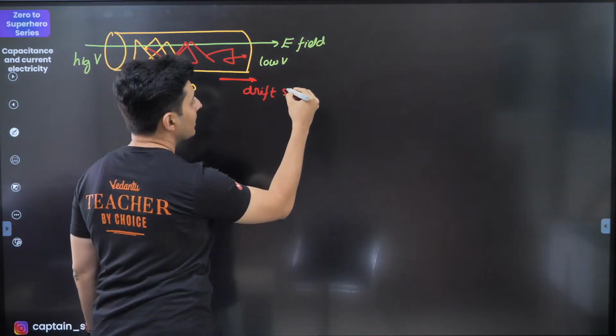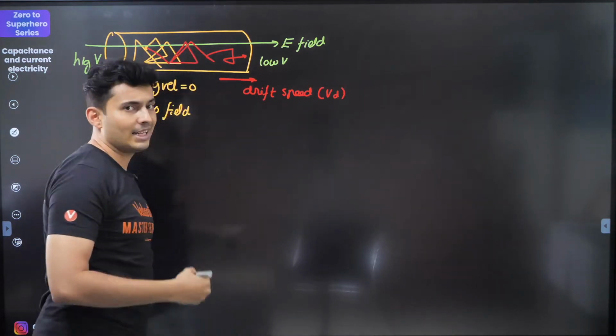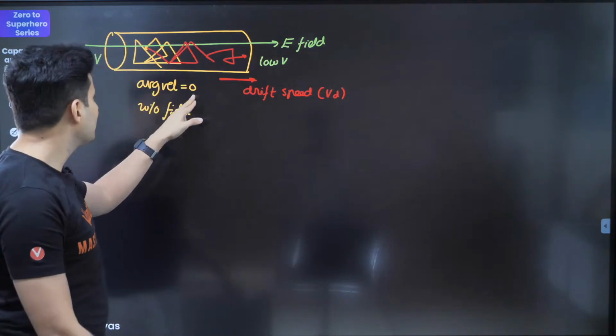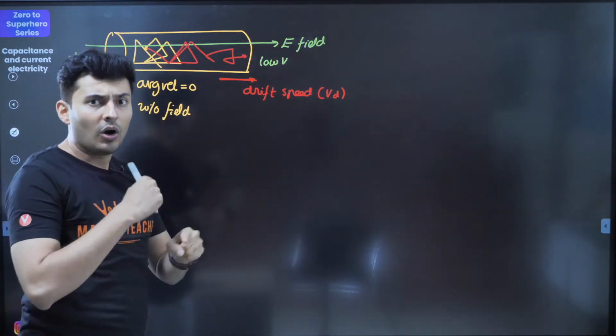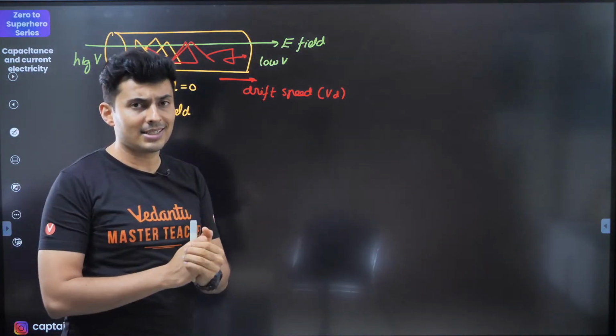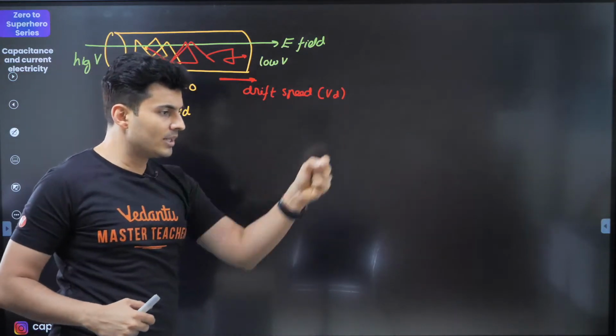That speed is called the drift speed, and I'll put VD over here. That is the drift velocity. The velocities with which the electrons go around, hitting all the other nuclei and electrons, are very huge, 10 to the power 6 meters per second. The drift speed is small, so while they are hitting like this, slowly they are moving.